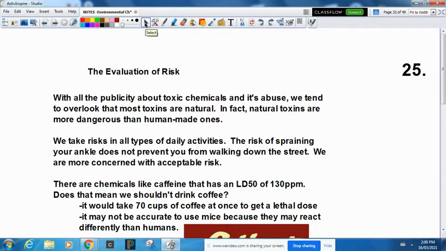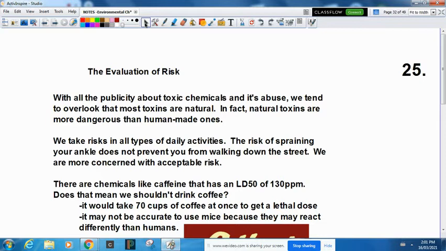So, with all the publicity about toxicity of chemicals and their abuse, we tend to overlook that most toxins are natural. In fact, natural toxins are way more dangerous than human-made ones. Now, we take risks in every type of daily activity, right? Walking into the school from the car, I could risk turning my ankle if I step off the curb the wrong way. Does that mean from now on I'm going to get a wheelchair? No. The risk of spraining my ankle doesn't prevent me from going for a walk.